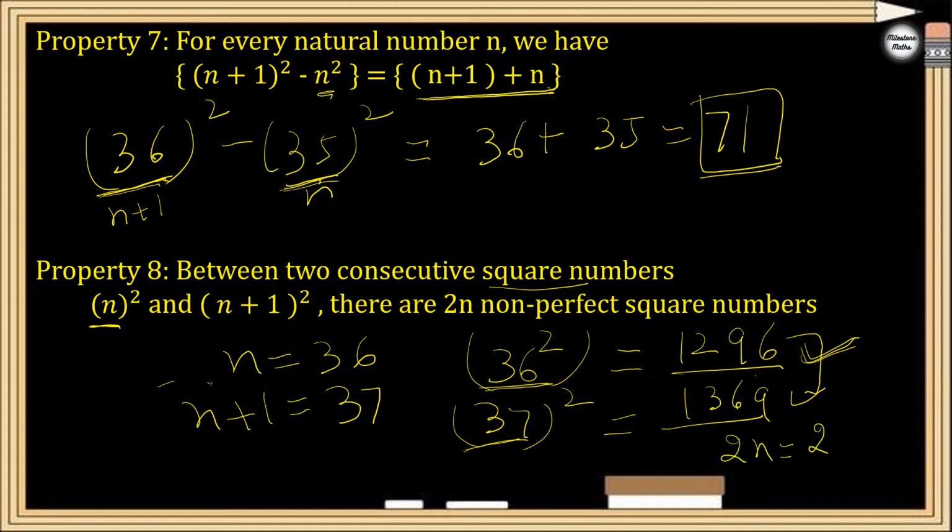So 2n means 2 multiply 36, that means 72 non-perfect square numbers are there between these two, right? You can see 1369 minus 1296, you will get 72. So this property is useful when you have to find out how many non-perfect square numbers are there between two square numbers.